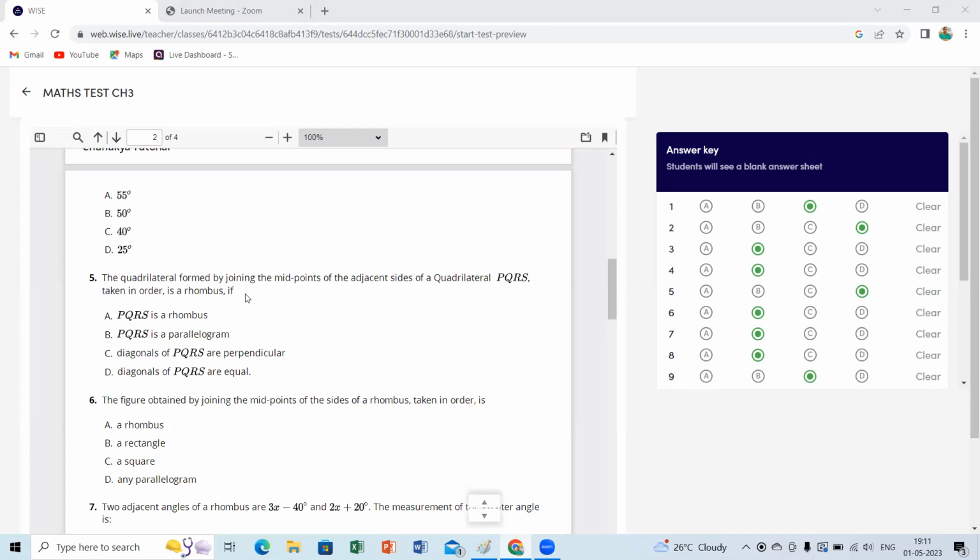The quadrilateral formed by joining the midpoints of the adjacent sides of a quadrilateral PQRS taken in order is a rhombus when PQRS is a rhombus, PQRS is a parallelogram, diagonals of PQRS are perpendicular, or diagonals of PQRS are equal.